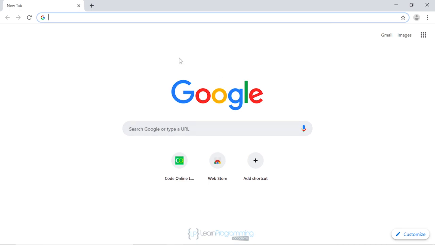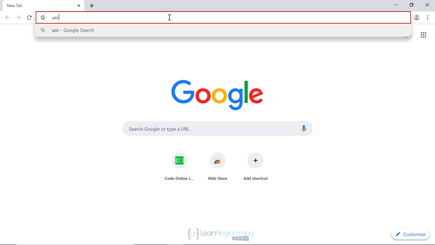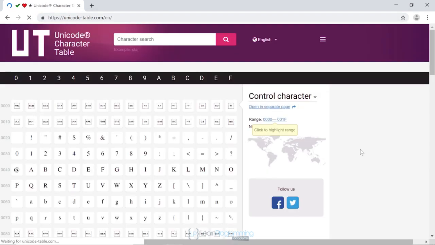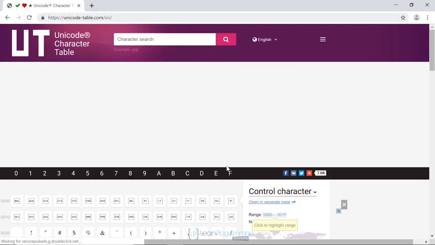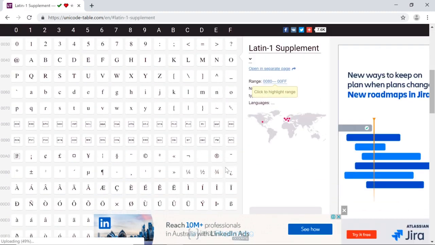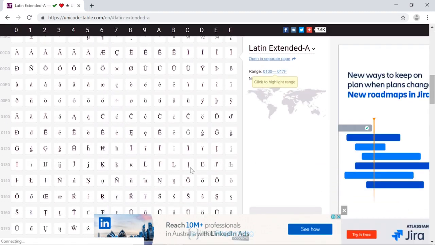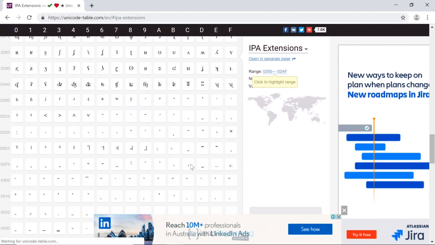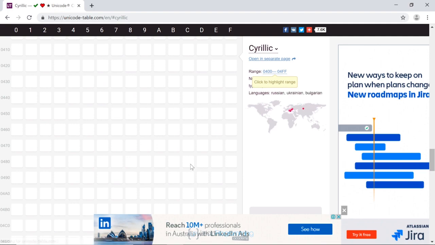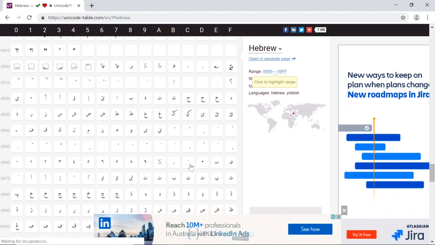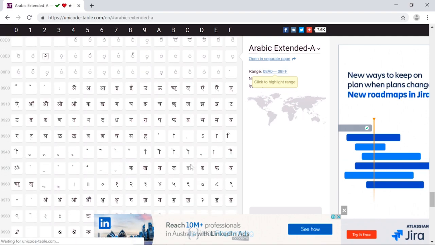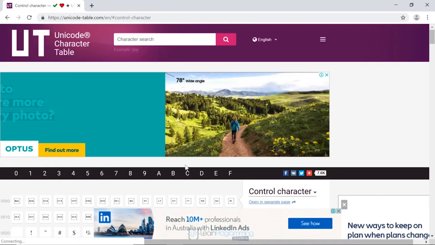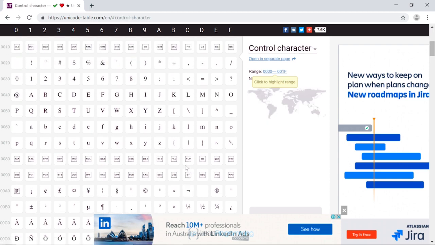Alright, so I'm going to go to a website called unicode-table.com. Alright, now you can see there that we've got a lot of symbols on the screen. And if I scroll down, lots of ads there as well, but unfortunately, you can scroll down, you can see there's lots of different symbols, and these are all Unicode characters. And you can see there's a staggering amount of them. I'll just give it time to load. Pages and pages, and as I'm scrolling down, it's actually generating more. So I'll go back up to the top again, just to the first letters there.